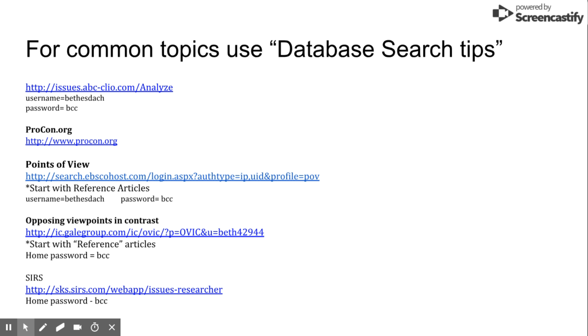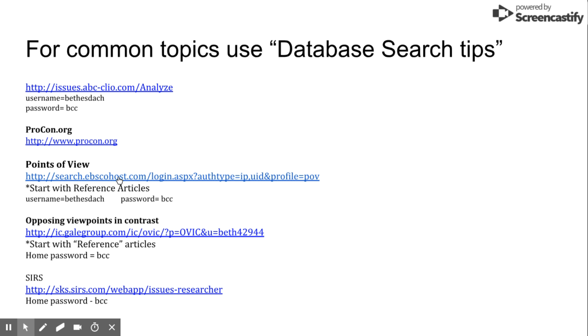So another thing that is really helpful is for any internet source you find on Google, you have to do a credibility check. You have to look around, make sure it is from a publisher that you trust. You have to check into the author. A good shortcut is to use the databases. So the second thing in this task, number 2, is the sheet of database search tips, and it has a ton of links to databases that BCC subscribes to. At a college level, you will definitely be required to use databases. So often you'll have to enter a username and password, and those are all in the database search tips document.